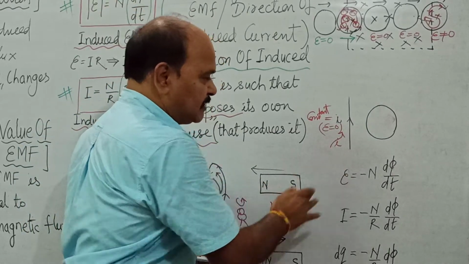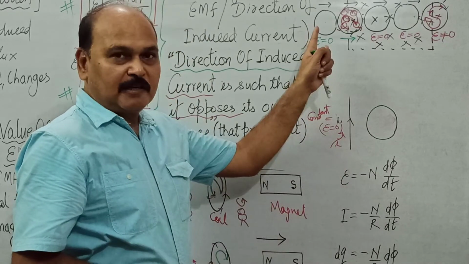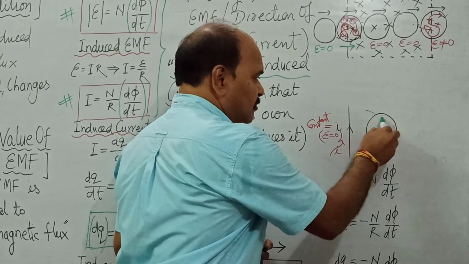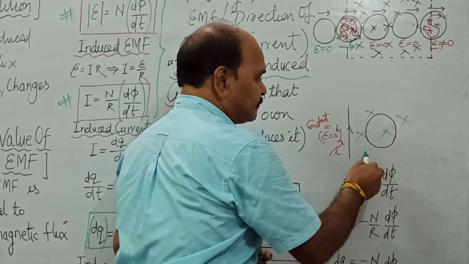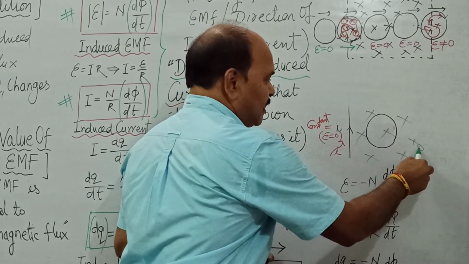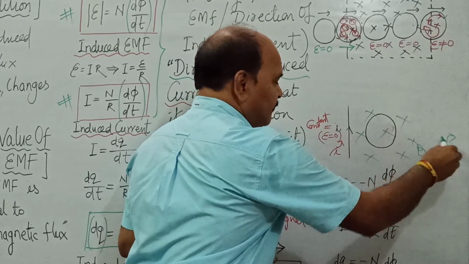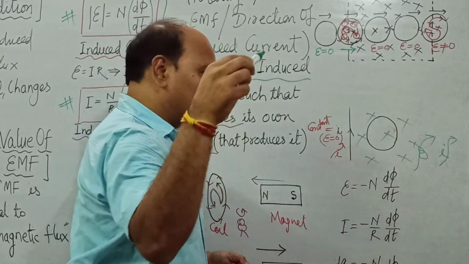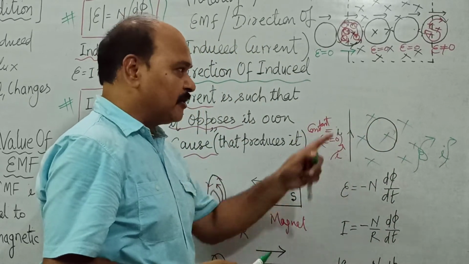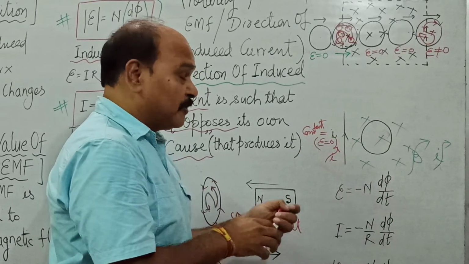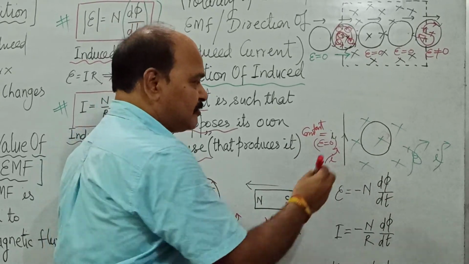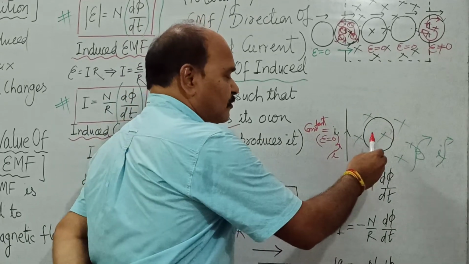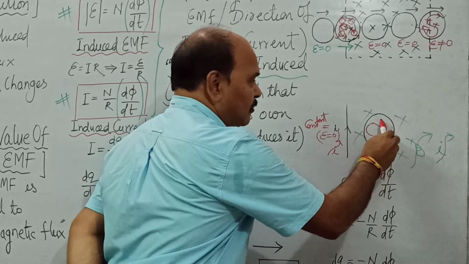Okay, let us take one case, increases. As the current increases, this straight conductor produces what field here? It produces cross field throughout the space. This is the magnetic field. As the current is increased, the magnetic field produced by this straight conductor also increases. As the magnetic field increases, the cross flux increases, and the coil produces its magnetic field exactly in the opposite direction so as to nullify this increment in the cross flux.